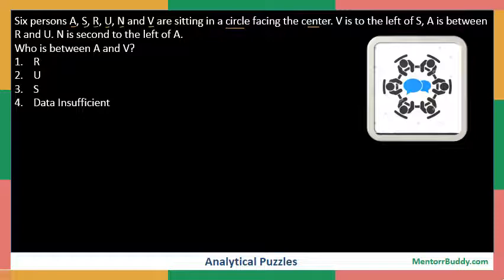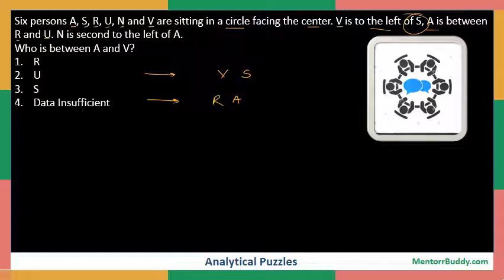Now the first line of the question says V is to the left of S. So initially what we do, we arrange them in a linear fashion. So if V is to the left of S, A is between R and U. So we have to write down whatever information is given to us in the question. So the second line says A is between R and U.